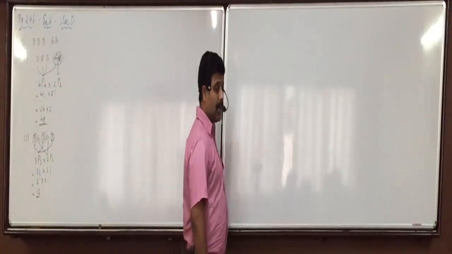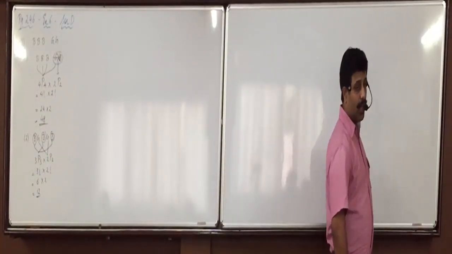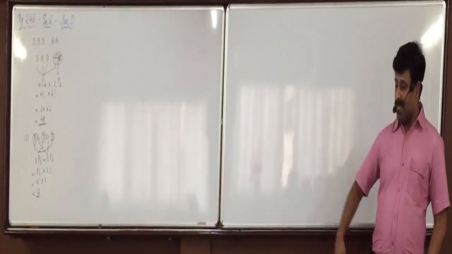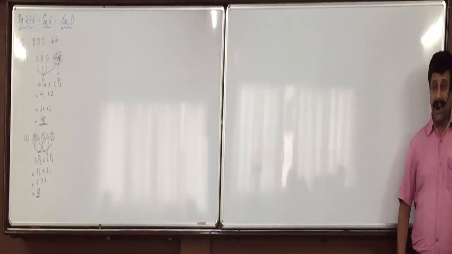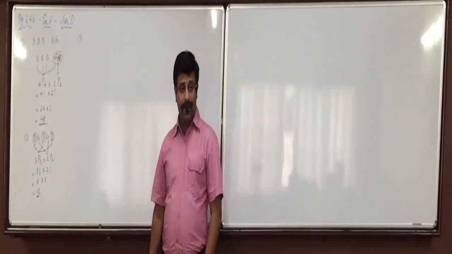Therefore, the total number of arrangements are shown below. Now, make the diagram and do it. Anyone who did not understand this? All are clear with this?